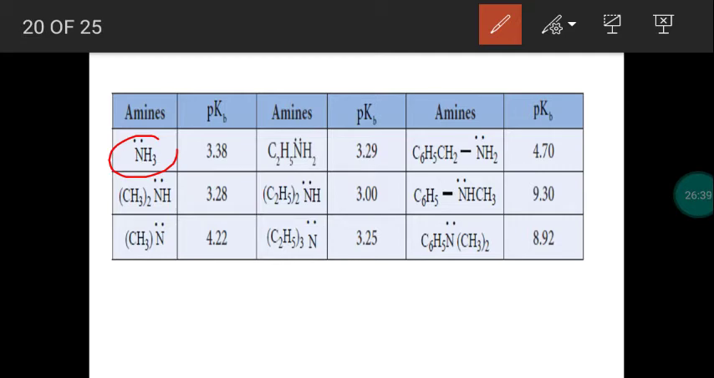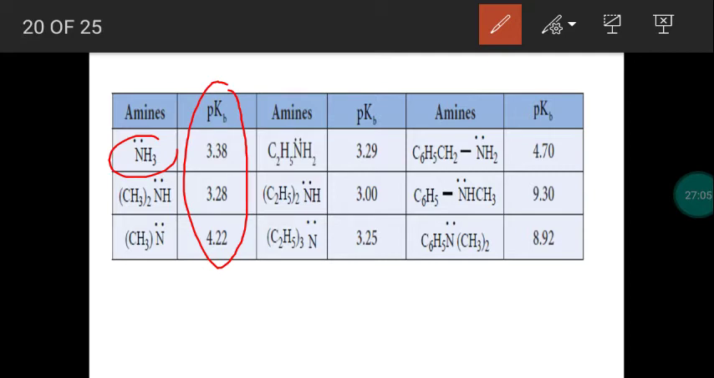Then the third one, (CH3)3N. Outside the bracket, you just mention the number 3 as a subscript. So two mistakes are in the book. You just change it: (CH3)3N. This is a tertiary amine. So trimethylamine, the pKb value is 4.22. So we compare these three values.